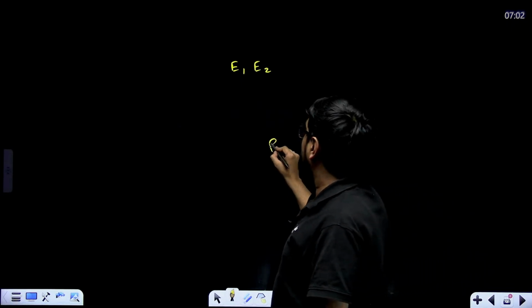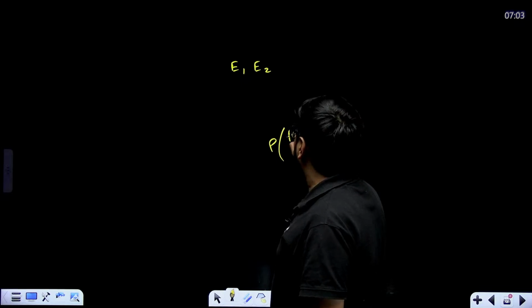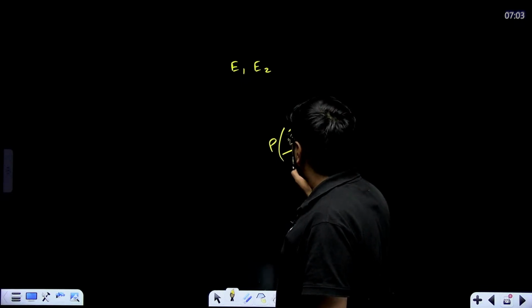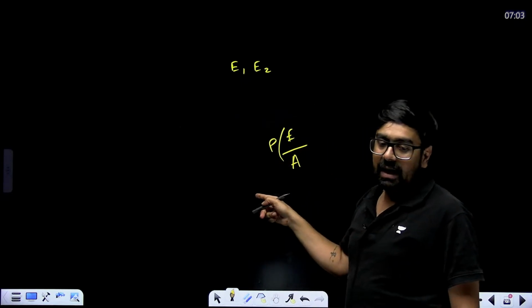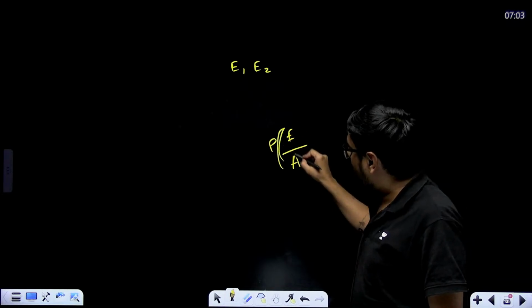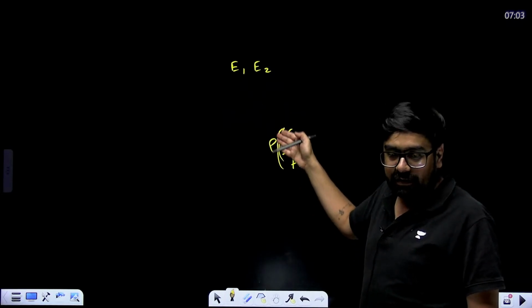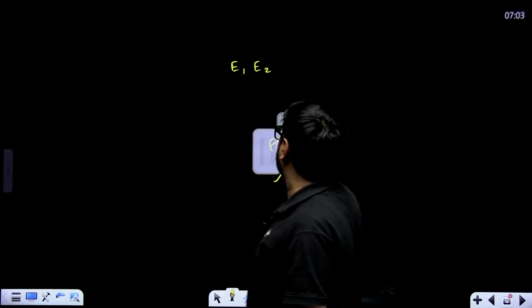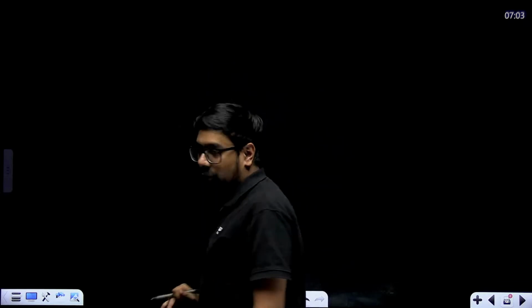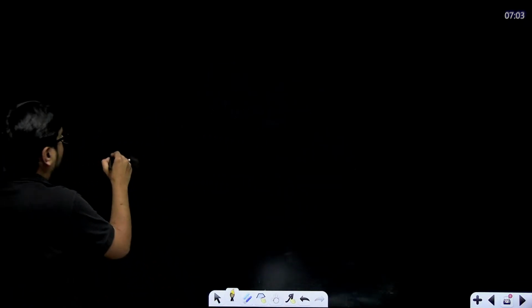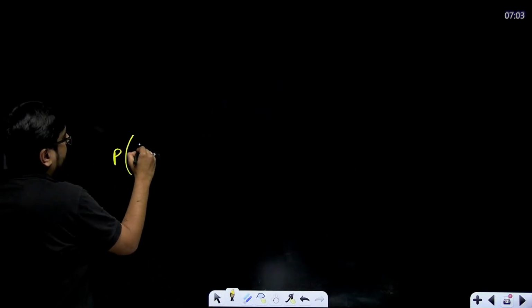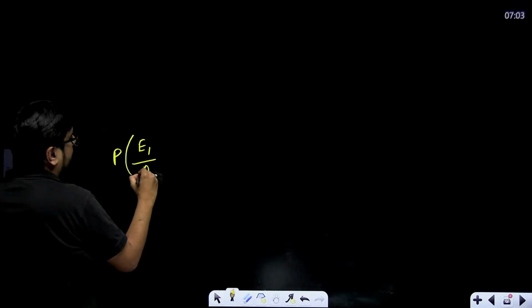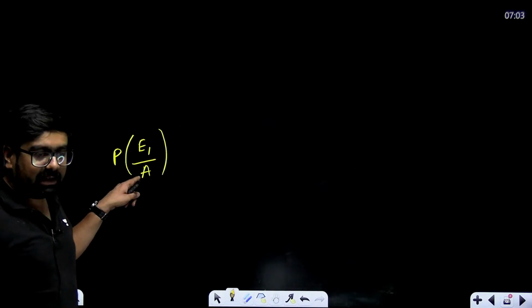So what do we find? We find the probability that A is happening in case of E1. Let's take an example, I'll explain that. First, write the formula. So P of E1 given A, that A event has occurred.